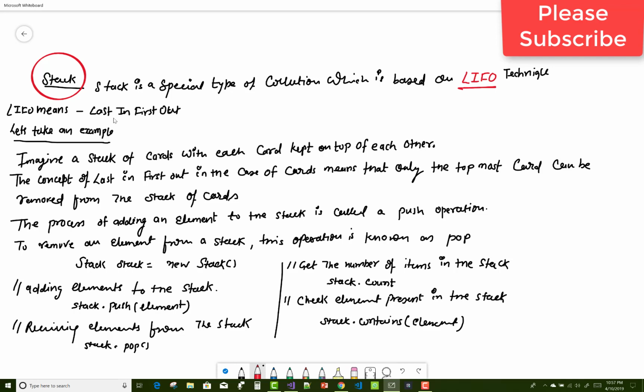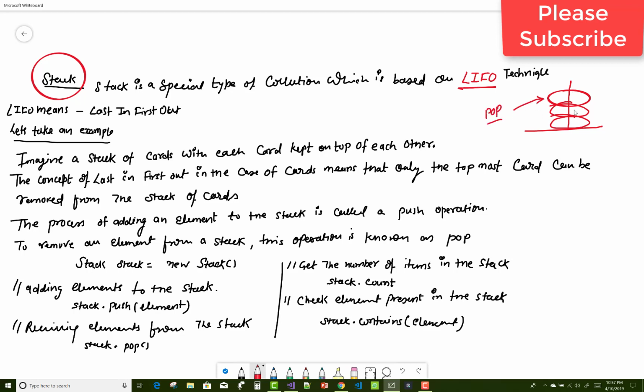Let's take an example of the LIFO. Imagine a stack of cards where each card is kept on top of the others. The concept of last in first out in the case of the cards means that only the topmost card can be removed from the stack of cards. So only the topmost card can be removed.